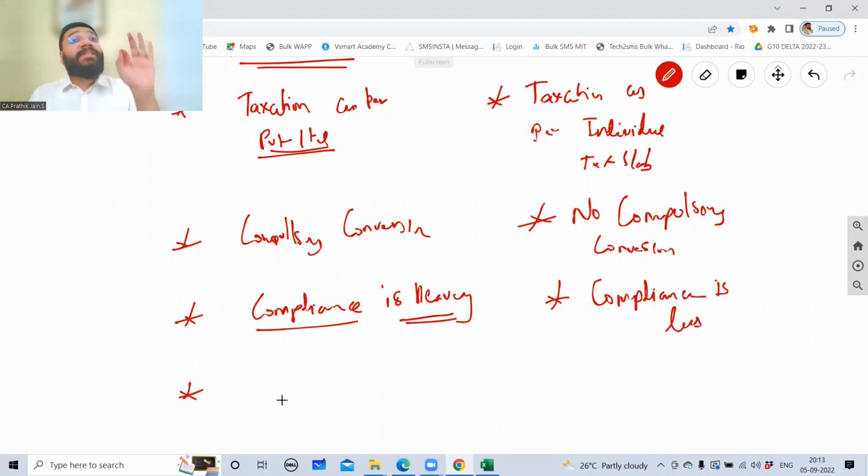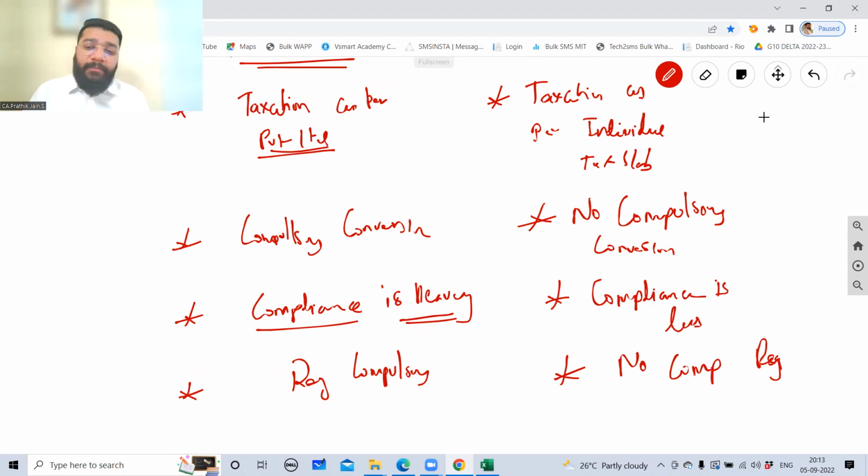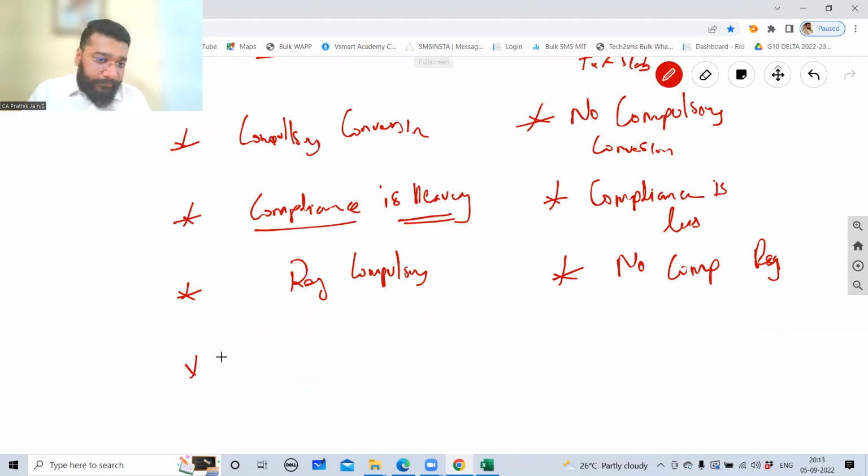OPC registration is compulsory. For a sole proprietorship concern, have they told you that registration is compulsory? No. So no compulsory registration. Am I clear?